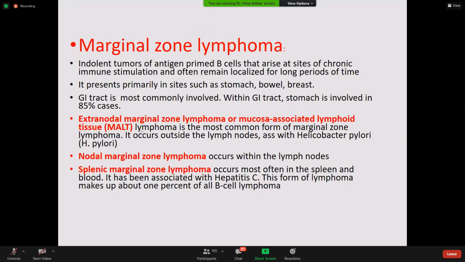Basically, marginal zone lymphomas have 3 types. You know that we have a lymphoid cell collection in the gut as well. In lymphoma, what we explained is that they can be in the secondary lymphoid organs, where primarily we have lymph node and spleen, but what other secondary lymphoid organs do we have? Where else do we have collections of lymphoid cells?